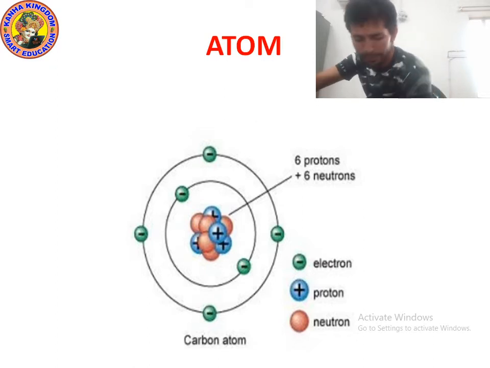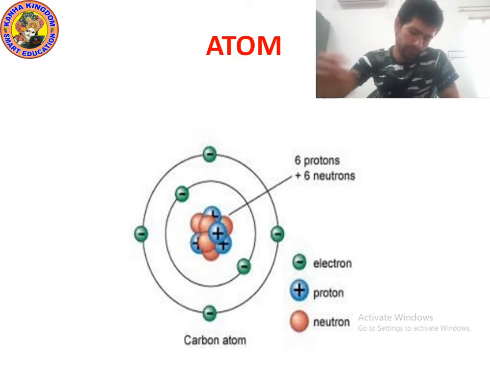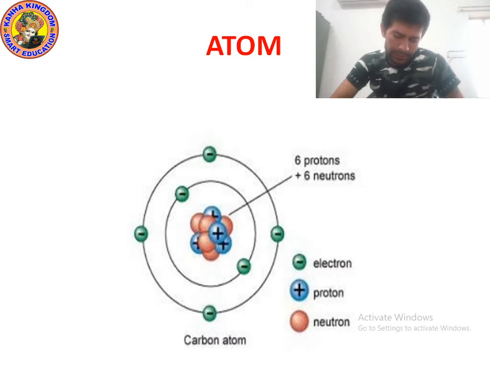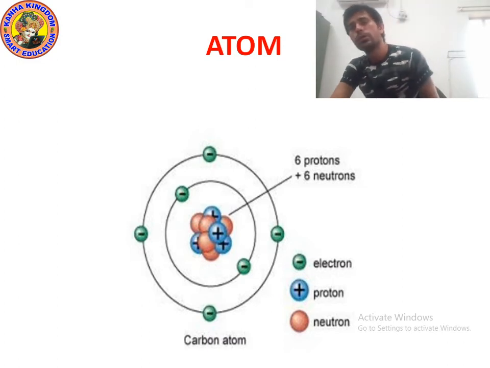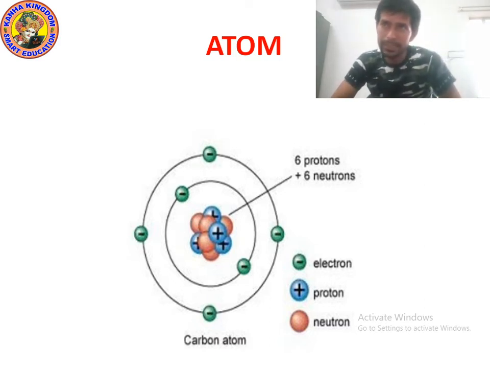Now look at this picture. This is the actual shape of atom, which is shown in your book also. This shape we actually use to understand the atom. You can see a circle, and in the circle you can see a small green ball with a minus sign in it.